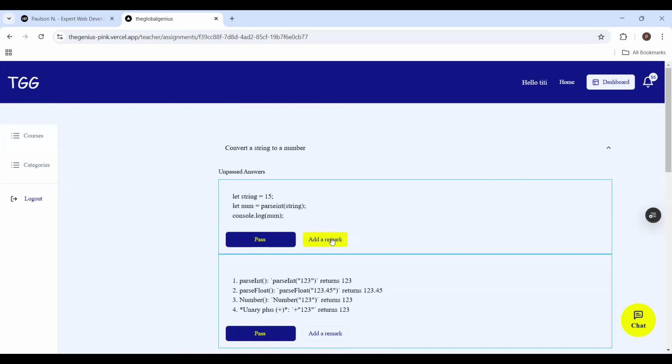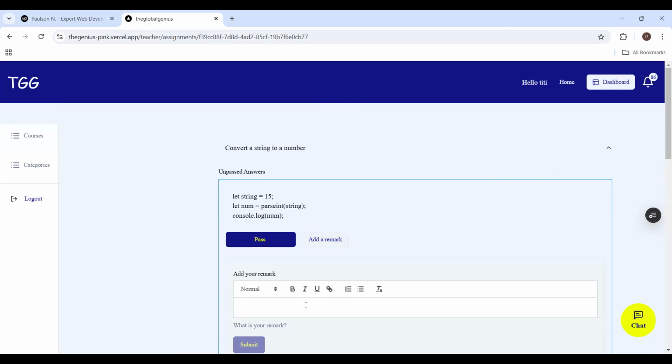Okay, I can click to add a remark. I can say "awesome" as a remark, and when I send this, the student is going to get a notification for the remark. Okay, and your remark is submitted. I can also pass this if the person got it right.